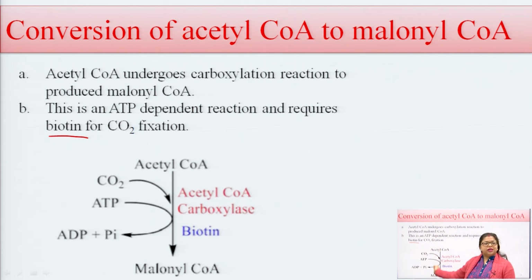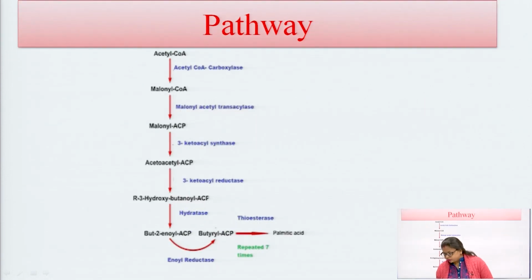So in this reaction, acetyl coenzyme A in the presence of carbon dioxide is catalyzed by acetyl coenzyme A carboxylase, in the presence of biotin, and one ATP is utilized to form malonyl coenzyme A. This is a general pathway for the formation of palmitic acid, or de novo synthesis of fatty acid.